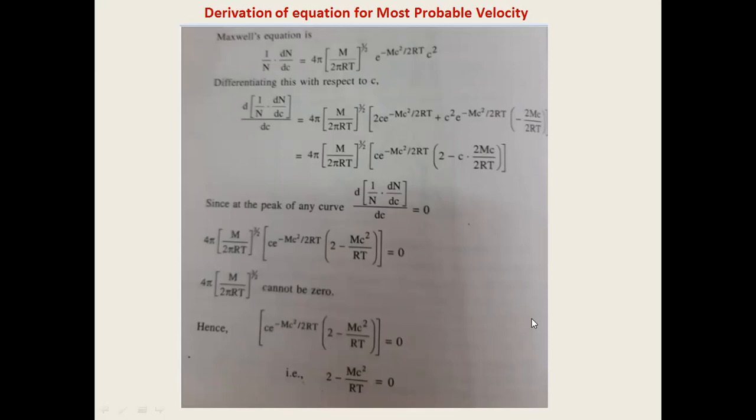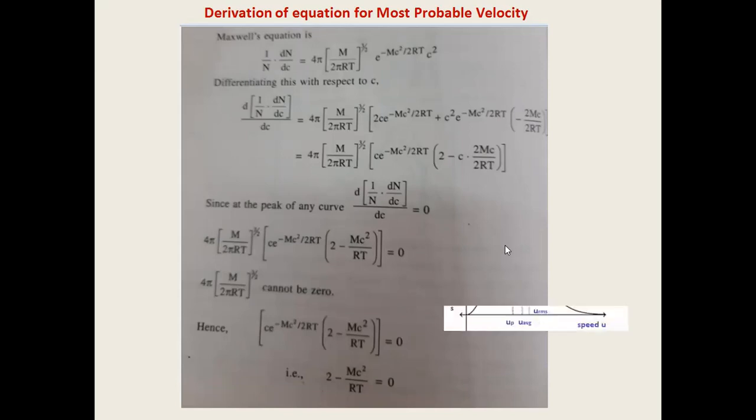But you know, when we differentiate with respect to c, the answer can refer to any velocity. It can be RMS, it can be most probable or average velocity. But since we are deriving the equation for most probable velocity, we should apply a condition which correctly describes the most probable velocity.